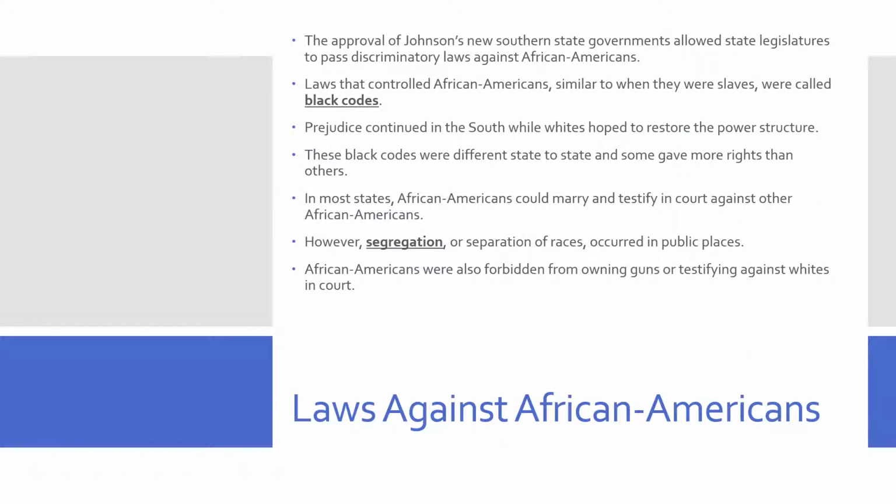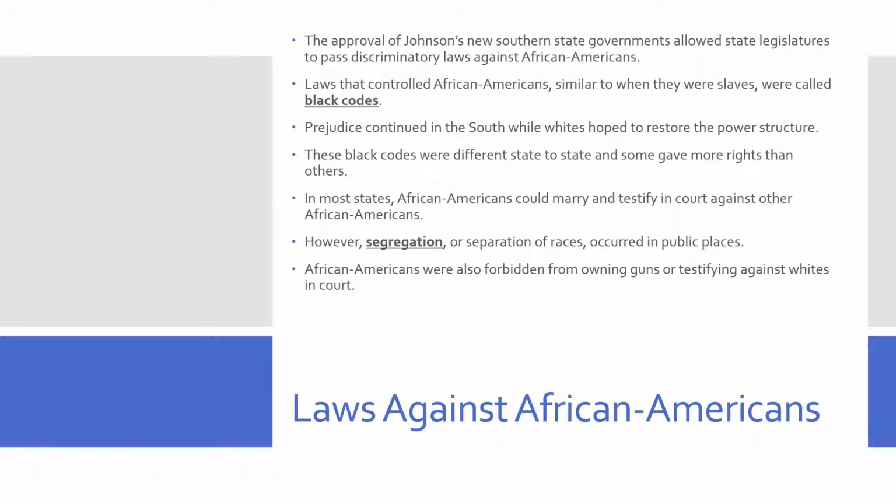So, laws against African Americans. The approval of Johnson's new southern state governments allowed state legislatures to pass discriminatory laws against African Americans. These laws that controlled African Americans, similar to when they were slaves, were called black codes. Prejudice continued in the South, while whites continued to hope to restore the power structure that had been before the Civil War. These black codes were different from state to state, and some gave more rights than others.